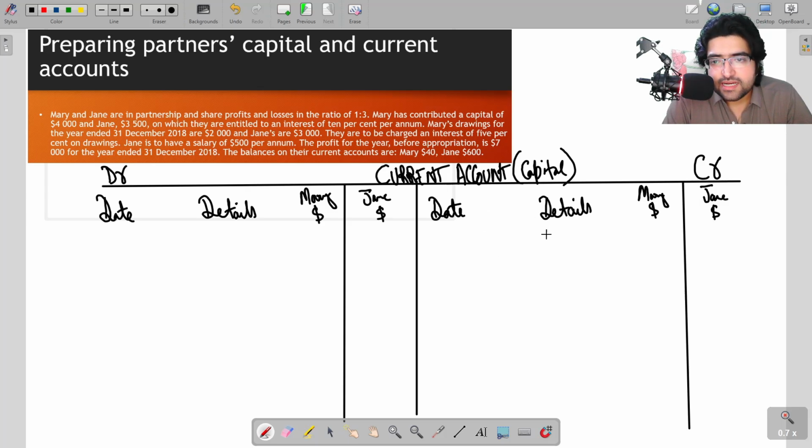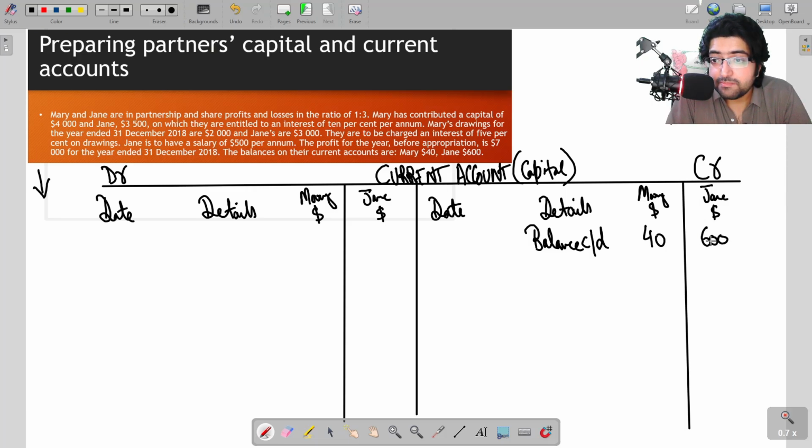These will obviously come on the credit side because this is the balance that they have in their capital account, and capital account is always on the credit side because capital when increases is recorded on the credit side, as you know, and when capital decreases we record on the debit side. So balance carried down for Mary is 40 and Jane is 600.